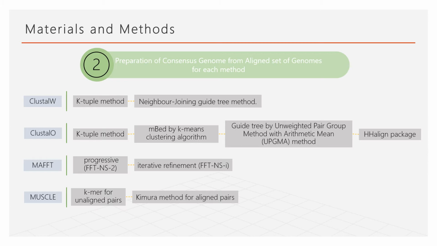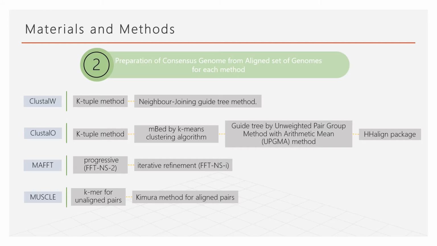So here shows the preparation of consensus genome from the aligned set of genomes per method. Clustal W initially performs pairwise alignment of all the sequences by using the k-tuple method. Then MSA is created by progressively aligning the most closely related sequences based on the neighbor-joining guide tree method. Clustal O uses the k-tuple method to produce pairwise alignment, then embed is used to cluster the sequences, followed by the k-means clustering algorithm. Then the guide tree is built using the unweighted pair group method with arithmetic mean, or UPGMA, method. Lastly, MSA is constructed by using the HHalign package.